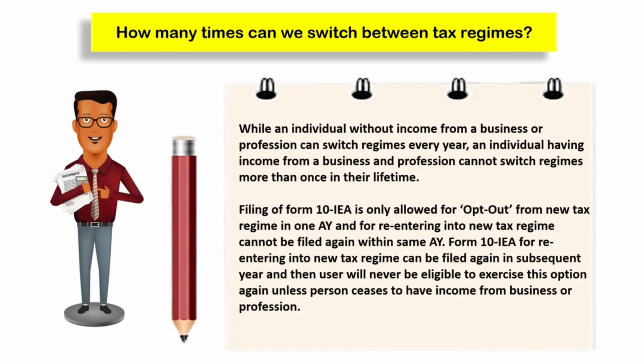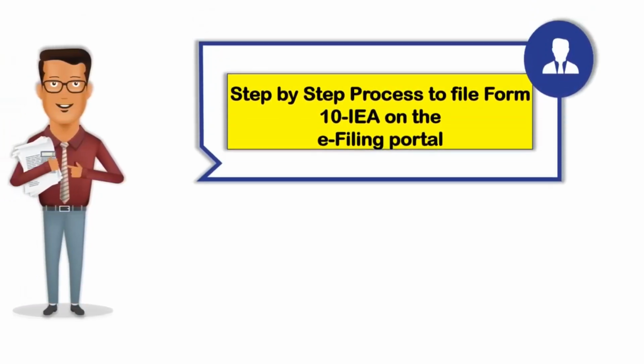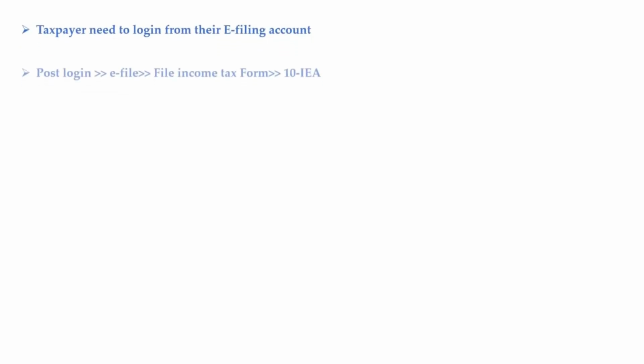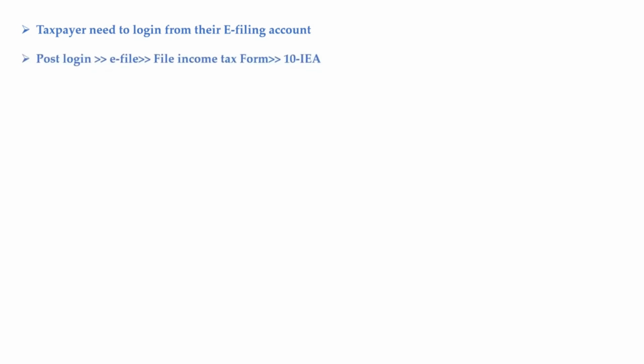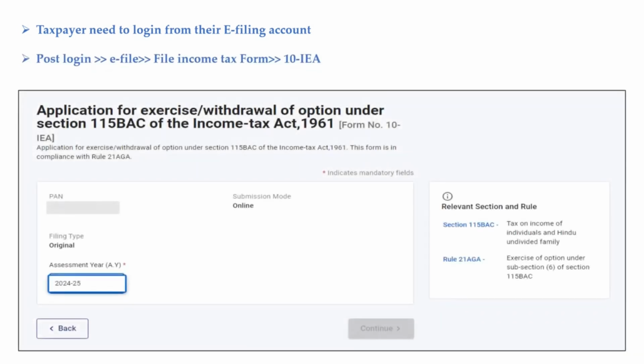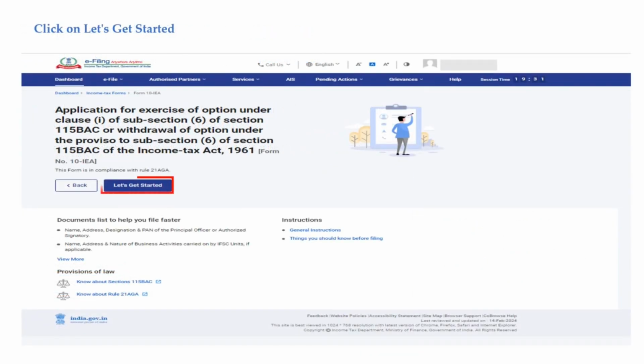Let us now see step-by-step process to file Form 10IEA on the e-filing portal. You are required to log into your e-filing account and post-login go to e-file, click File Income Tax Forms and go to Form 10IEA. You are required to select the relevant assessment year and then click on Let's Get Started.